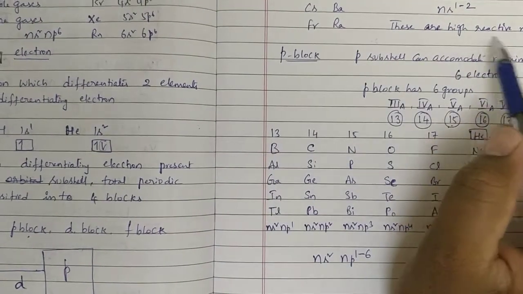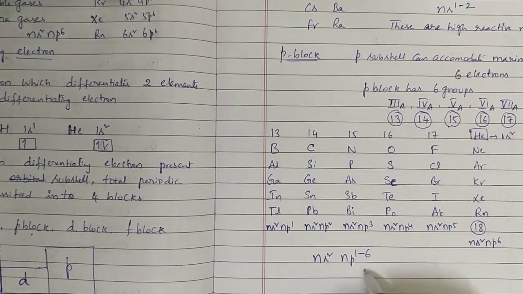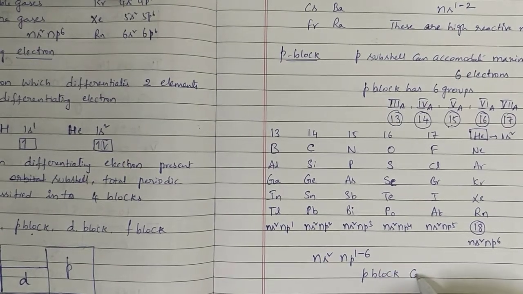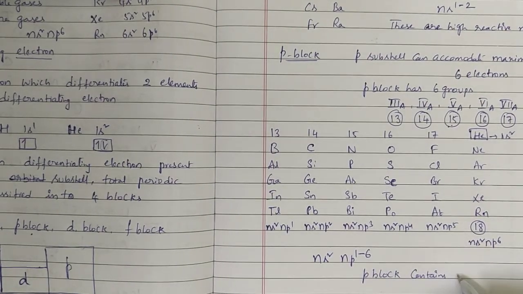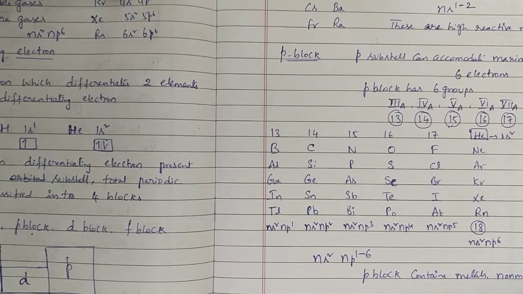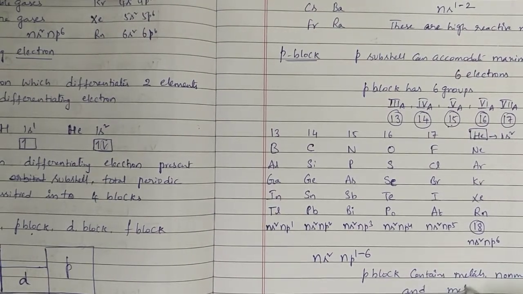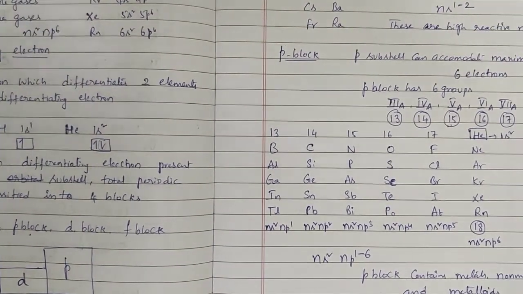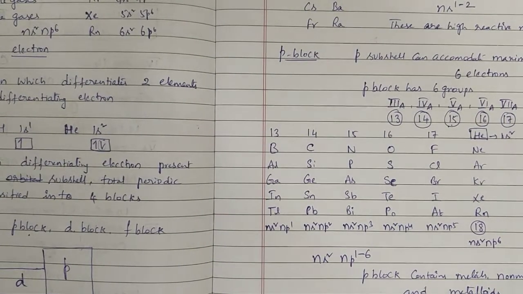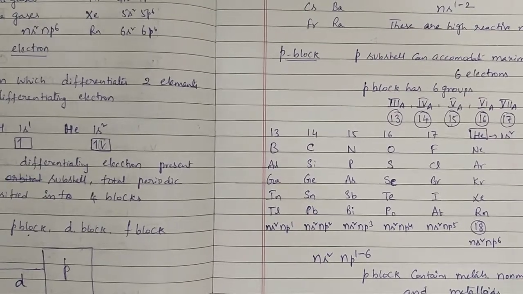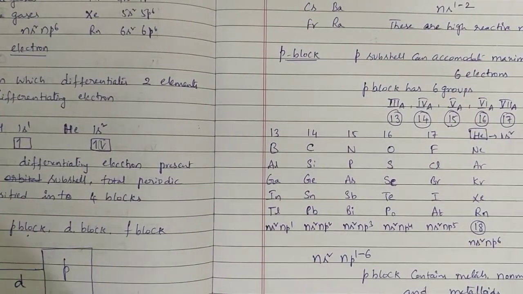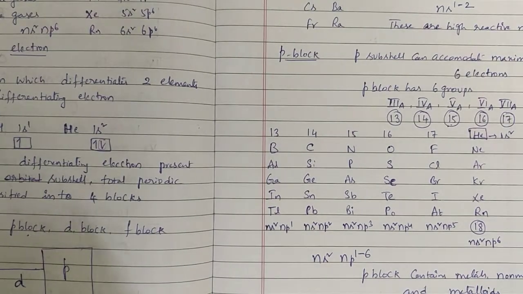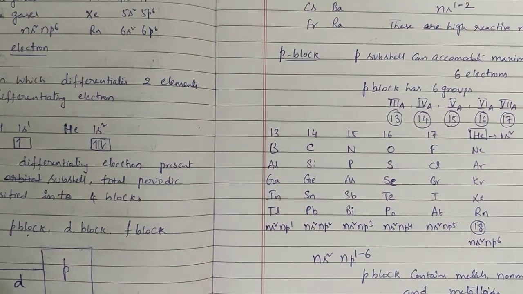S block contains only metals. P block contains metals, non-metals, and metalloids also. All the categories are present in P block: metals, non-metals, and metalloids. Metalloids are the elements which show the properties of both metals and non-metals.